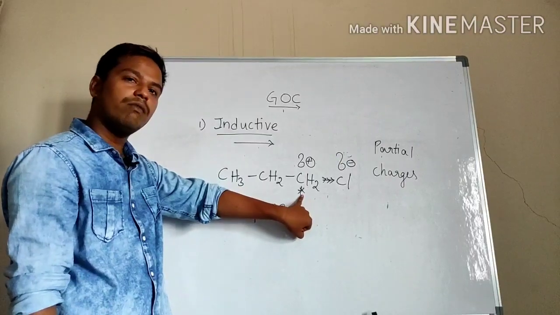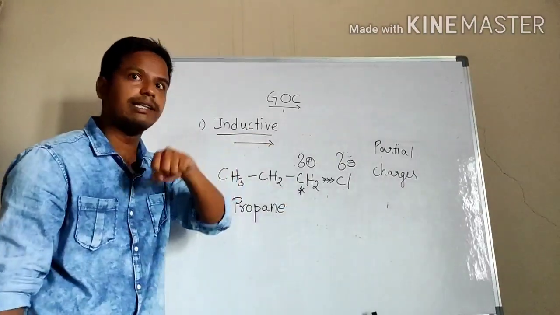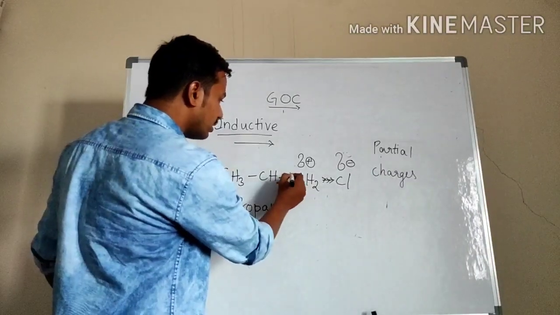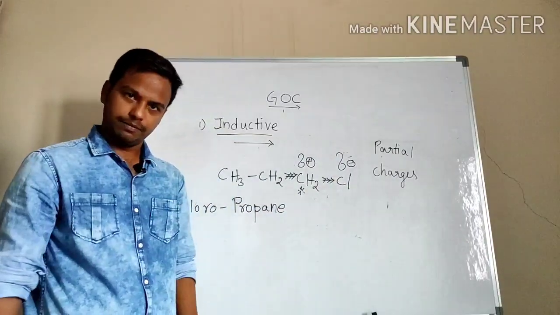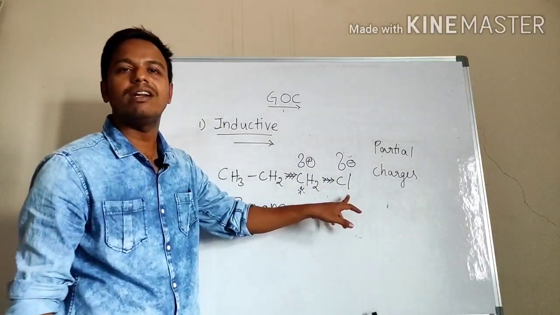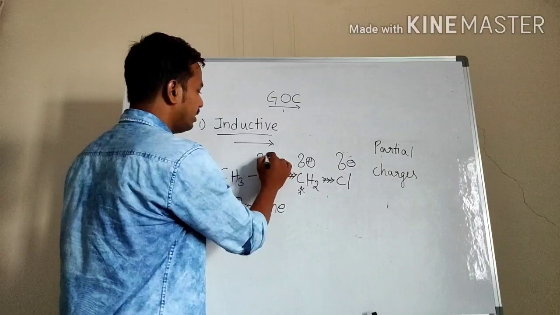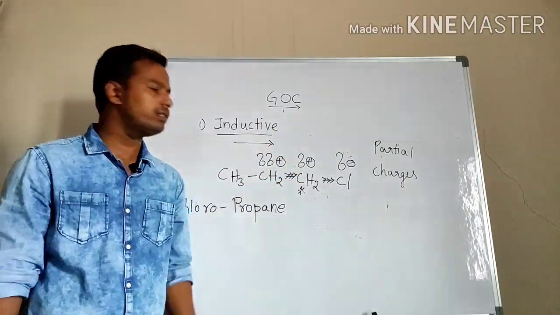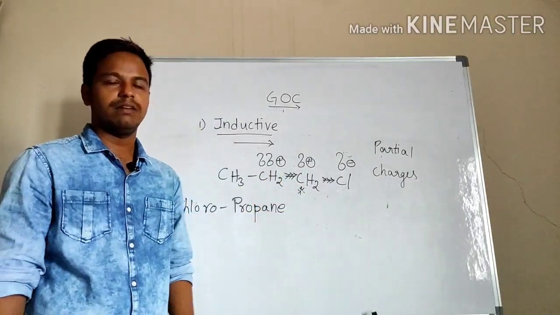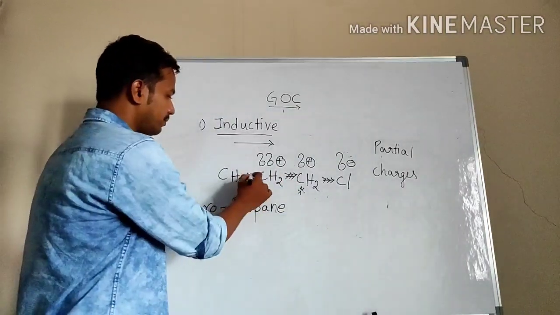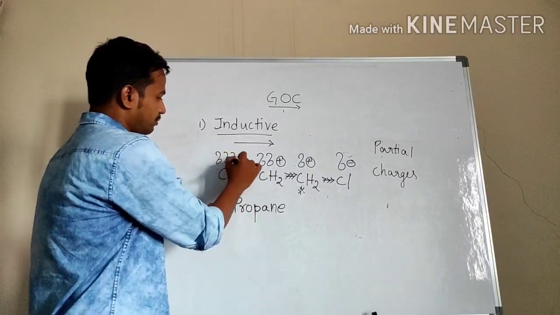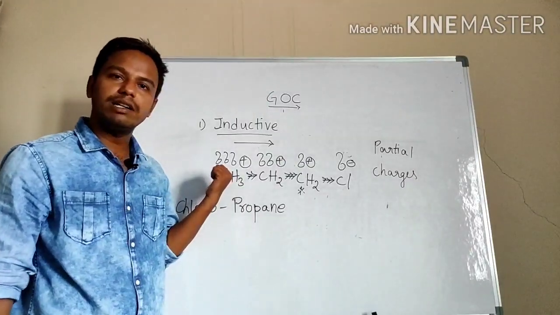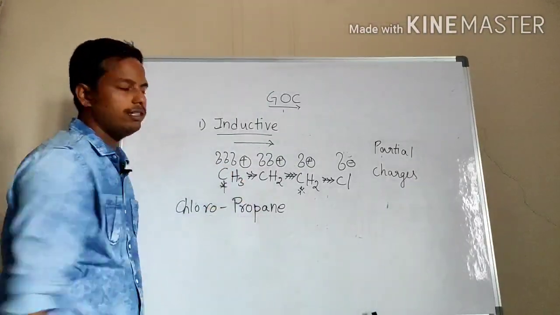That makes this carbon vulnerable, and it also tries to attract electrons. From where will it attract? From the shared pair, that is the bond. So that carbon also will attract, but it will not attract effectively when compared to chlorine. That's why I am giving it as double del. That means the effectiveness is decreased. Similarly, here also. When it comes here, the inductive effect in this carbon is almost negligible.